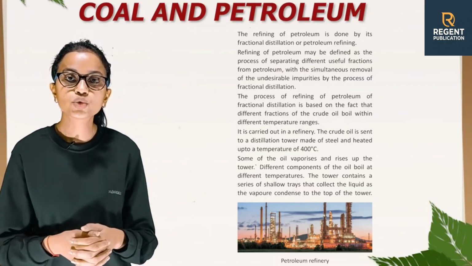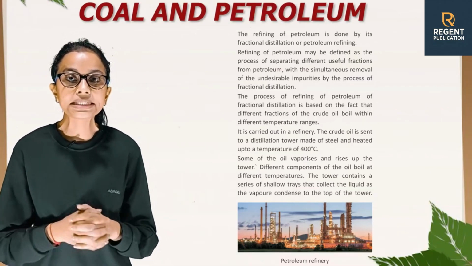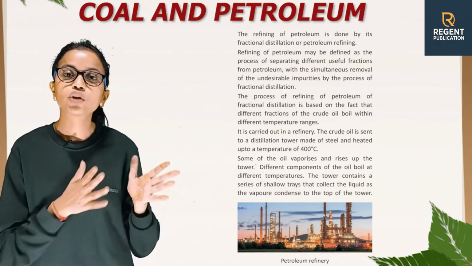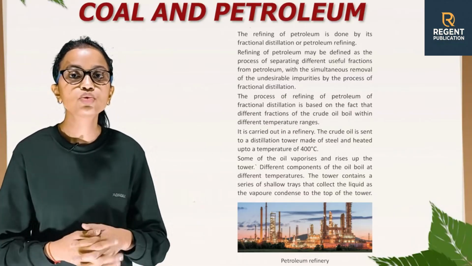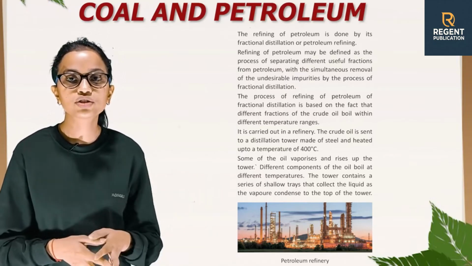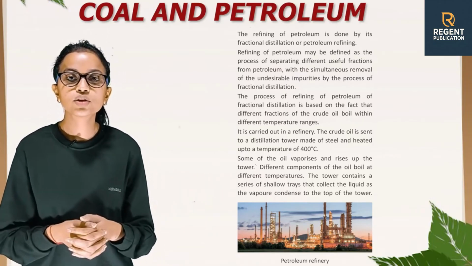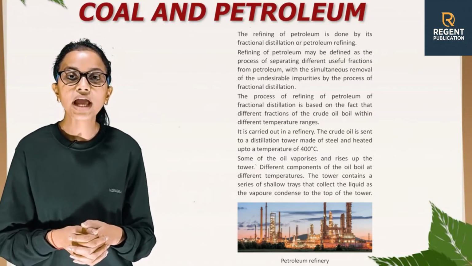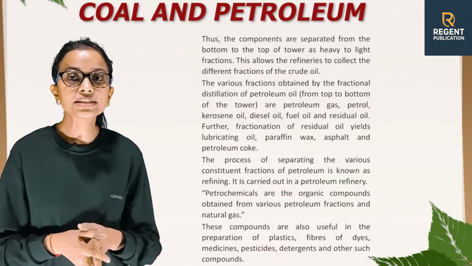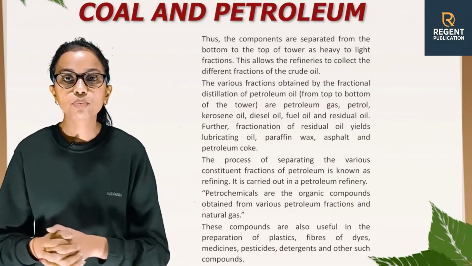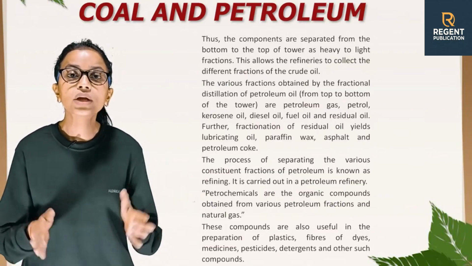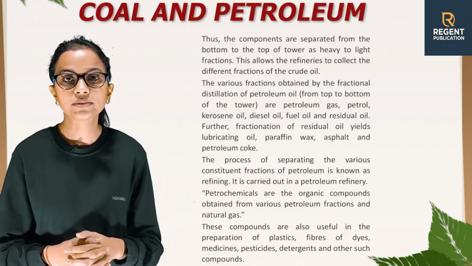The crude oil is sent to a distillation tower made of steel and heated up to a temperature of 400 degrees Celsius. Some of the oil vaporizes and rises up the tower. Different components of the oil boil at different temperatures. The tower contains a series of shallow trays that collect the liquid as the vapor condenses toward the top of the tower. Thus, the components are separated from the bottom to the top of the tower as heavy to light fractions. This allows the refineries to collect the different fractions of the crude oil.